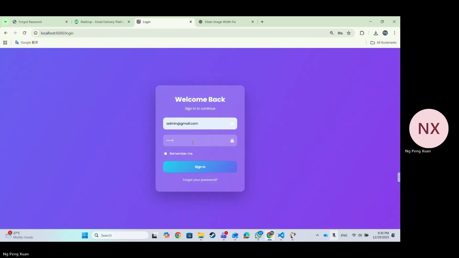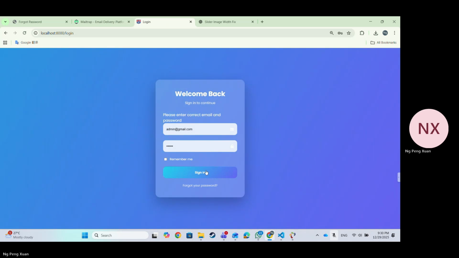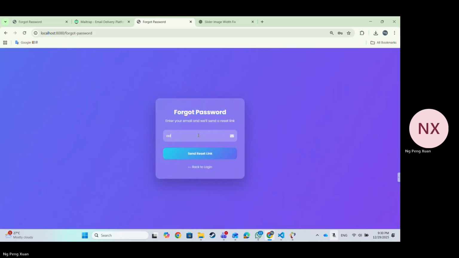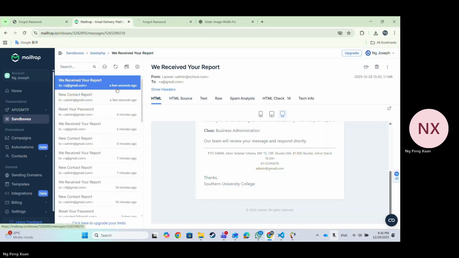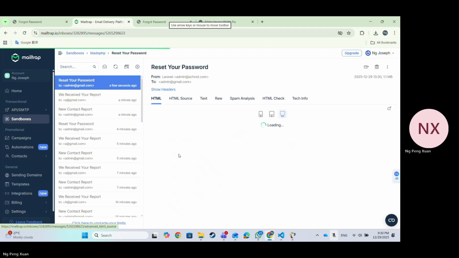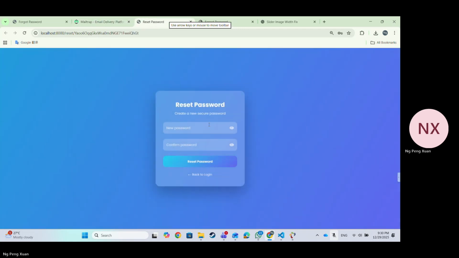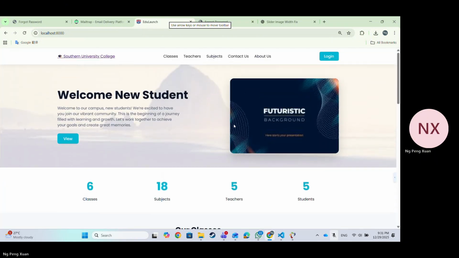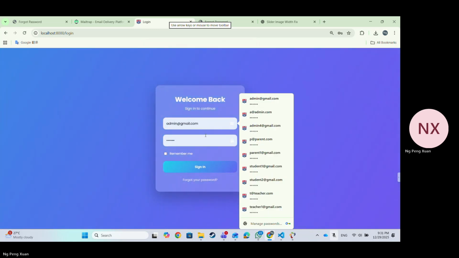Here is the login page. It contains a forget password function. Now we go to the forget password page. We need to insert the Gmail information to send a recovery link. Now we go to the mail thread to see the reset button link. So now we enter the reset password. We need to reset the password to a new password. So now we have successfully reset the password.